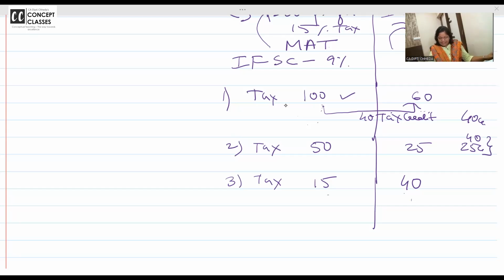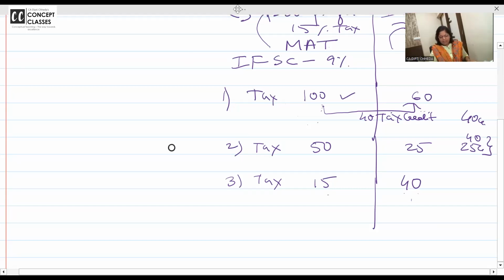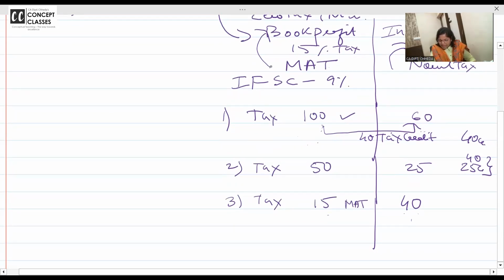Yes, quick answer. Your normal tax is 40. Your MAT is 15. How much tax you should pay? Yes. Keep your chat box on for everyone. Very good. But please answer to everyone, not only to me. 15 is the minimum tax you have to pay, MAT. But your normal tax is 40. Tax payable will be 40. Are you getting? Whichever is higher you have to pay.